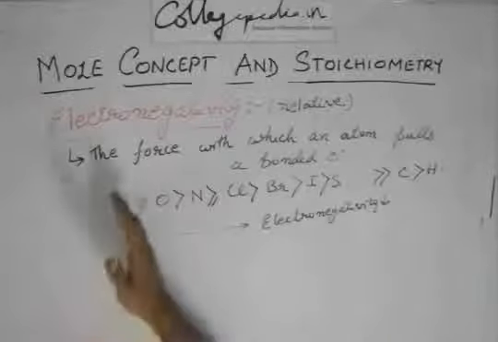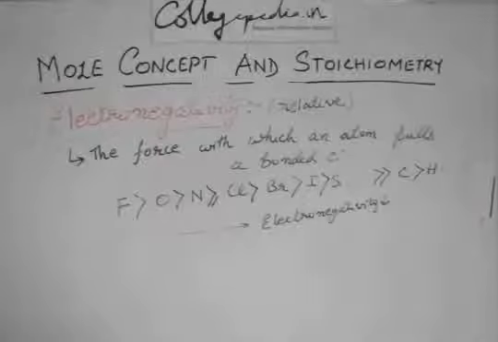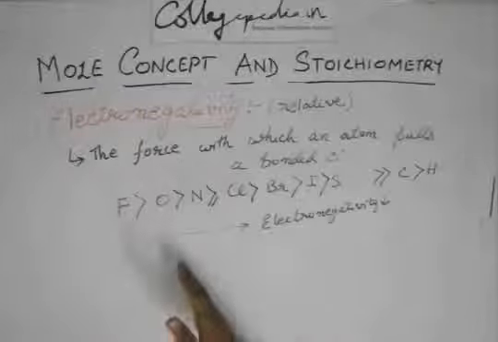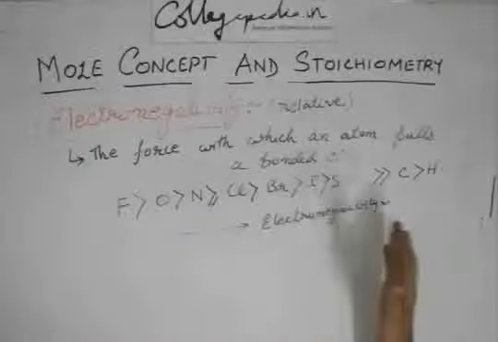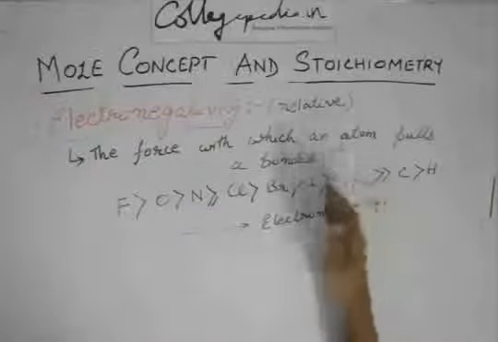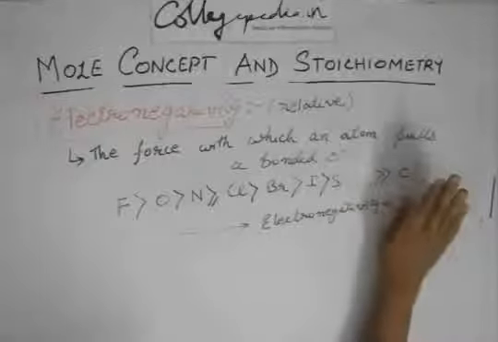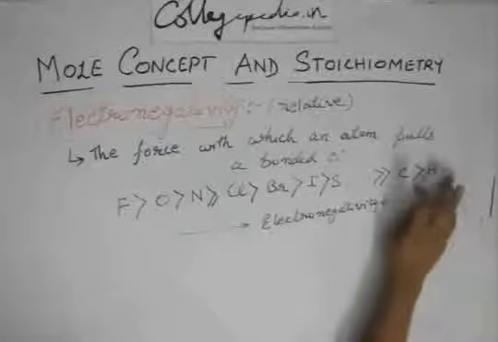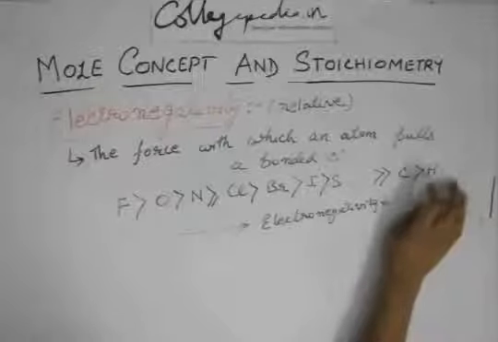We see that fluorine is the most electronegative element, because since fluorine is very small, it tends to pull all the negative charges towards it. Then we have oxygen, then nitrogen, then chlorine, bromine, iodine, sulfur, and sulfur is much more electronegative than carbon, and carbon is more electronegative than hydrogen.